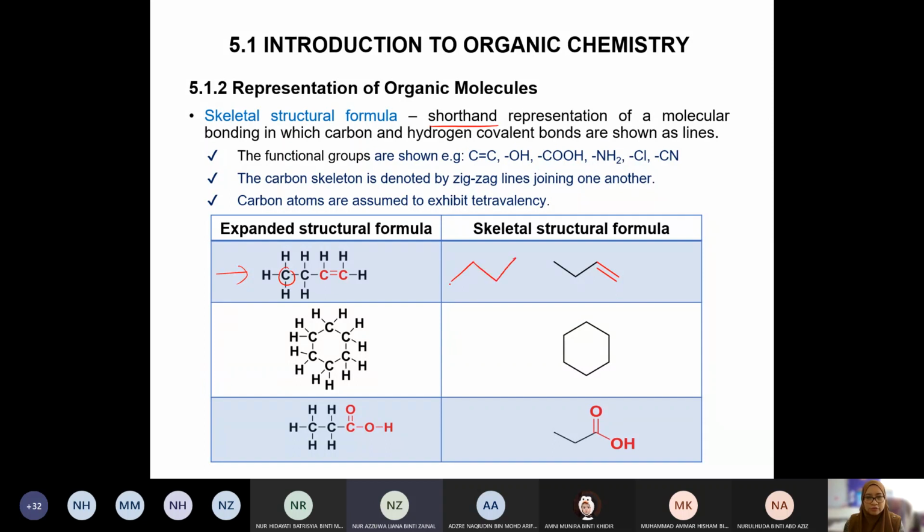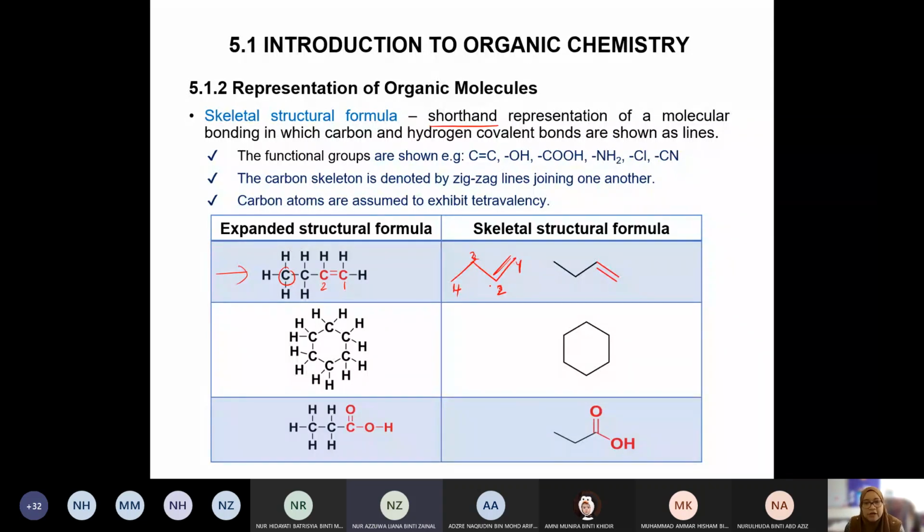I'll do it again, 1, 2. You can start from the top going down or from the bottom going up. So count again, always count the corners. 1, 2, 3, 4. We have 4 carbons, and at carbon number 1 and number 2 we have a double bond. So let's follow the expanded version exactly. We follow the right side. For naming we would start at 1, 2, 3, 4. Naming we put aside first.